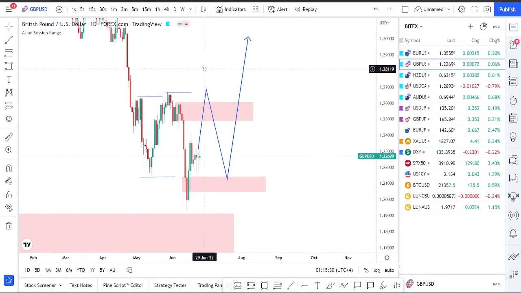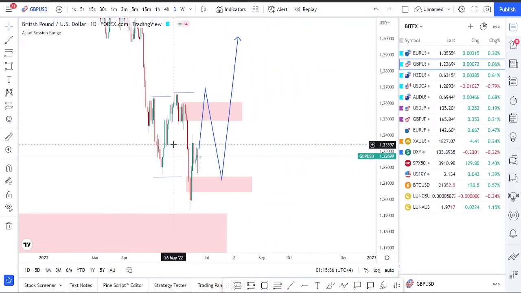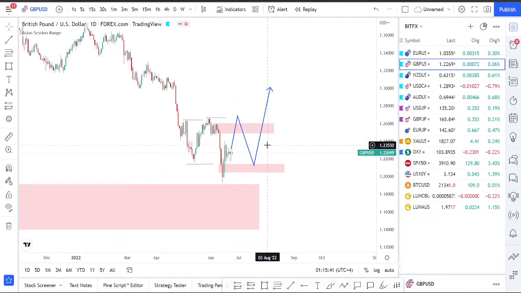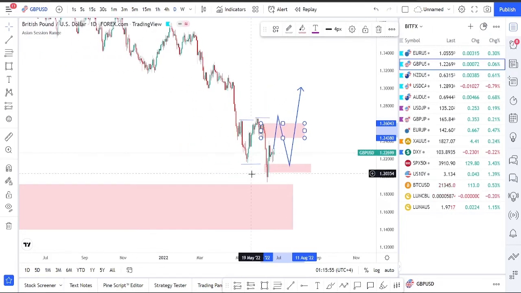So the main bias for now: technically we are in a bearish trend for GBPUSD, but looking at the markets, we could potentially break these highs and then continue up. If not, we'll be looking for sells from this area of supply right here. This full area of supply, we'll be looking for sells on lower time frame confirmations and continuing down into these areas, creating even lower lows.